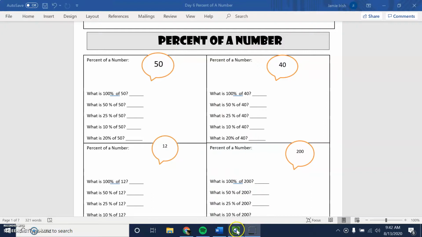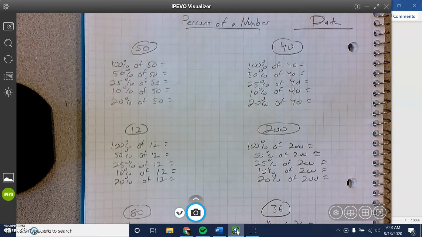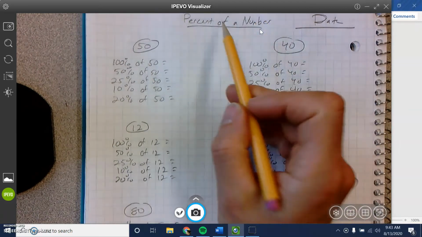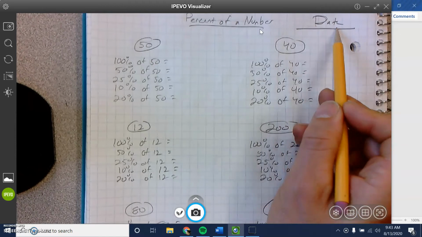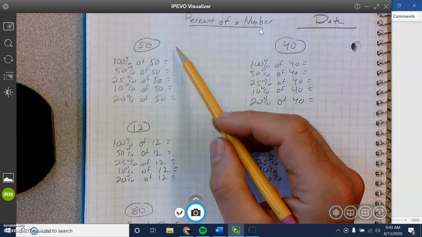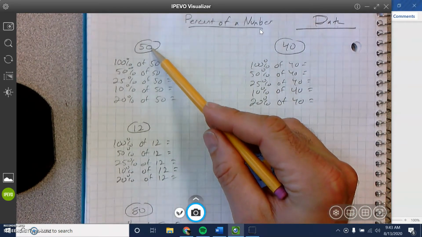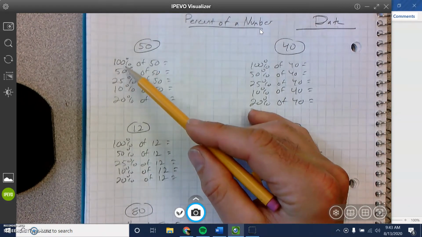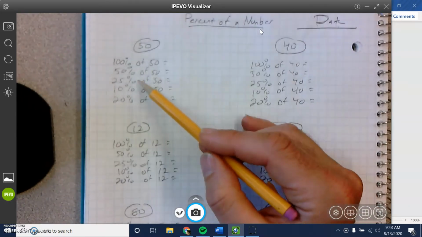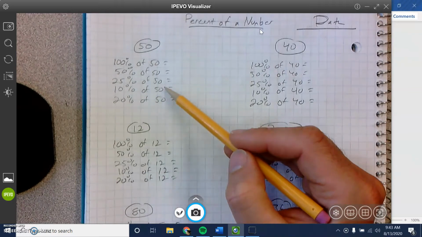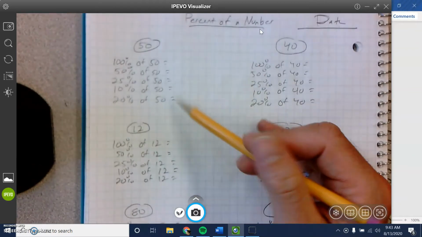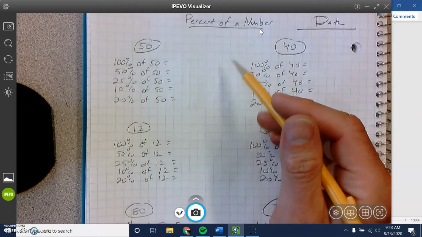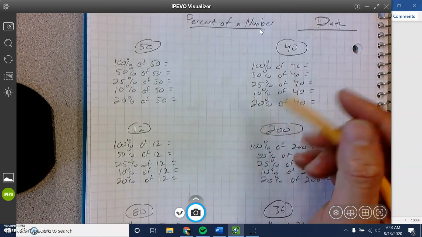Okay, so today we're going to do percent of a number, and we're going to start with some mental math. No calculator allowed. Basically, I have "percent of a number" written right here, and I wrote the date, but you write the real date. We're going to look at a couple of numbers: 100% of 50, 50% of 50, 25% of 50, 10% of 50, and 20% of 50. We're going to answer all of these in our noggin, no calculator. Then we're going to do the same thing for 40, 12, 200, etc.